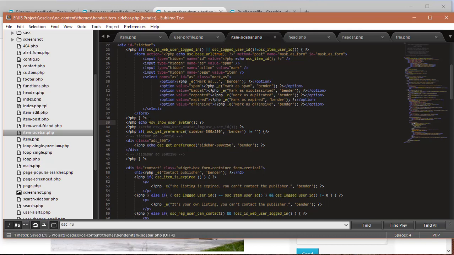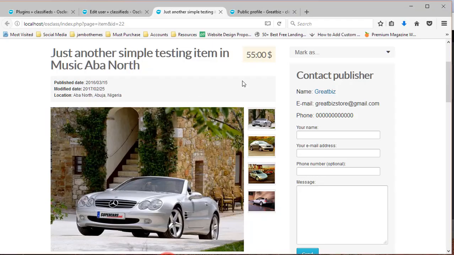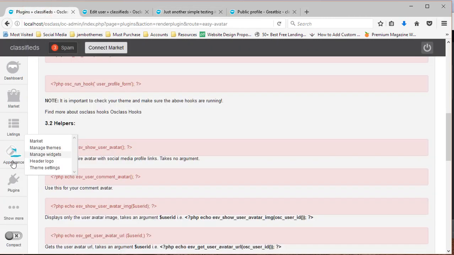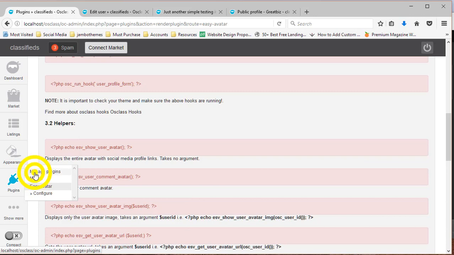So let's say you have it running that way. And when you reload this page right here, you have your avatar running. But now let's say you've disabled your plugin.